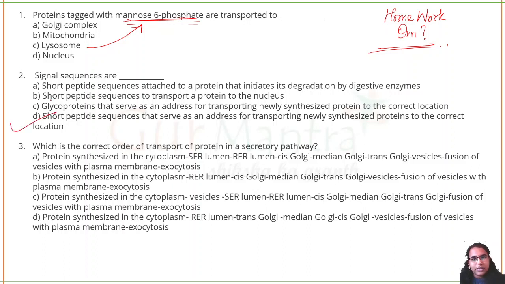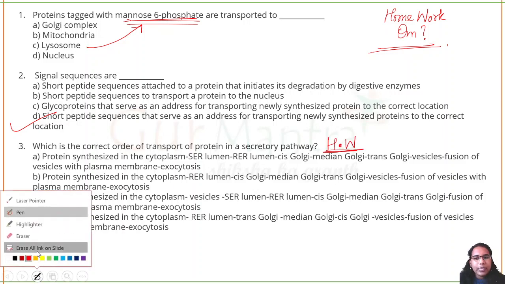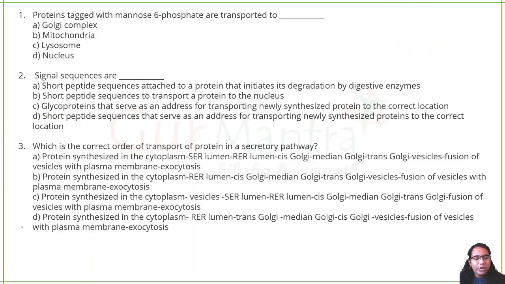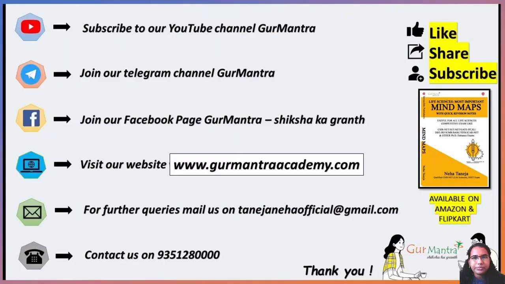This is the correct answer. Which of these is the correct order for transport of protein into a secretory pathway? Now this is your homework. Two questions, I solved one for you. This is your homework question. Take a screenshot of this, do this question, and let us know how much you are able to understand.